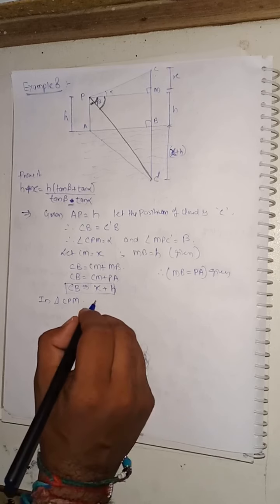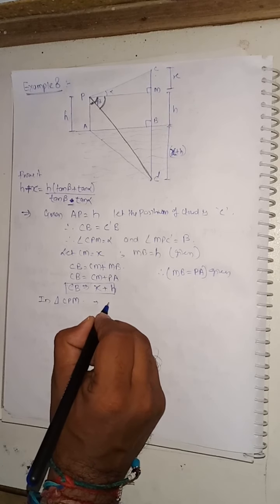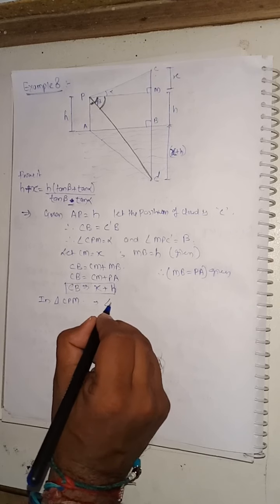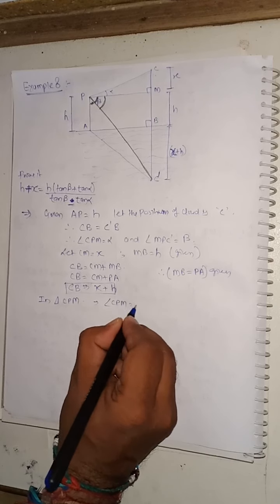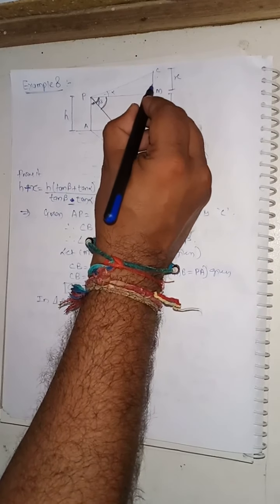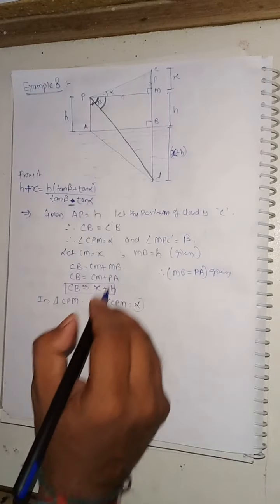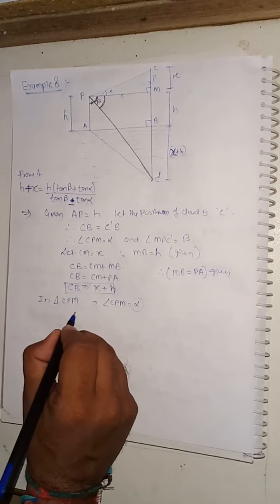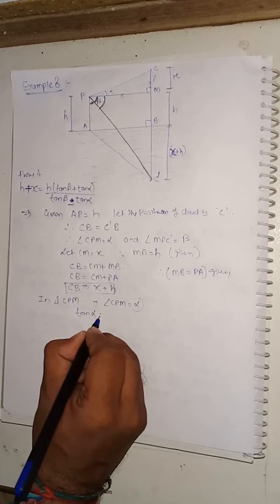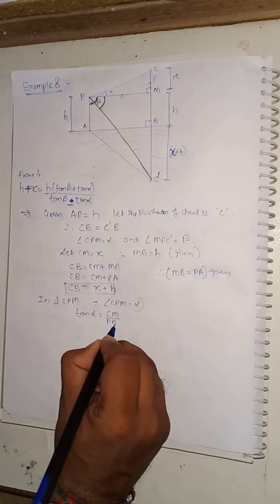In our triangle CPM, here angle CPM is equal to alpha, so its opposite side will be the perpendicular and this will become our base. Okay, so we can write that tan alpha is equal to CM by PM.